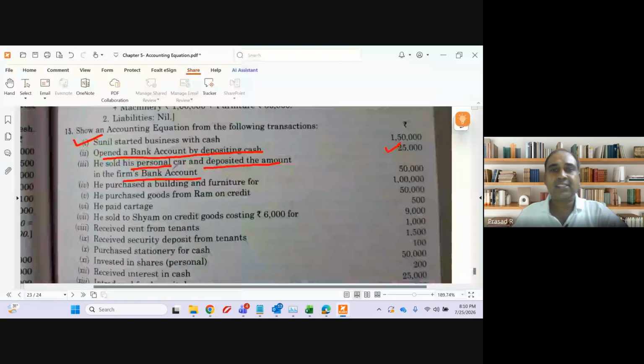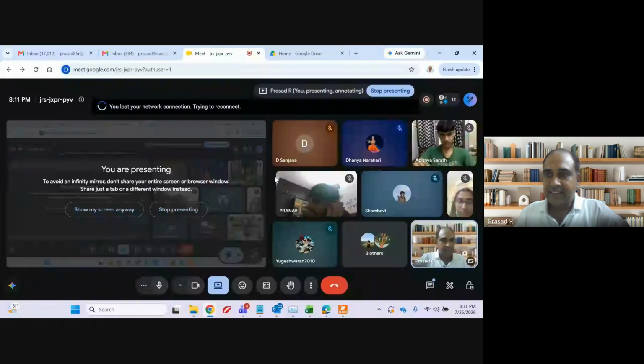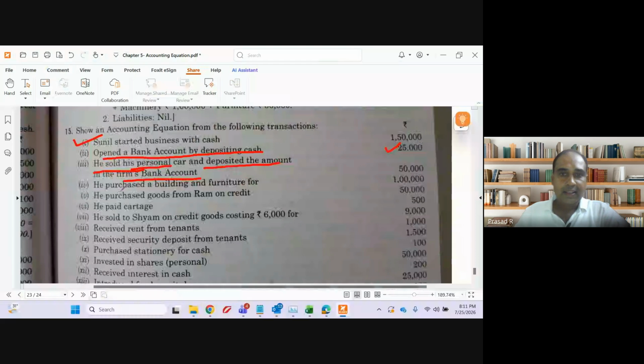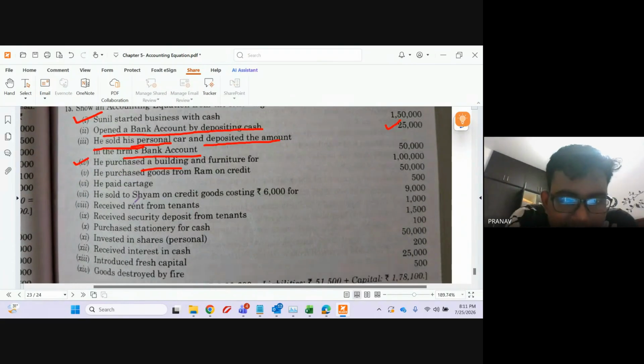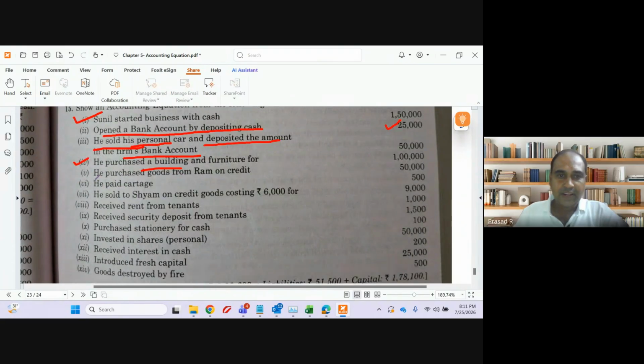Note it down, guys. The other things are only to confuse you. Clear? It is nothing but capital introduced into the business. Am I clear? Purchased a building and furniture for 1 lakh. Building will increase. That's fine. He purchased goods from Ram on credit.